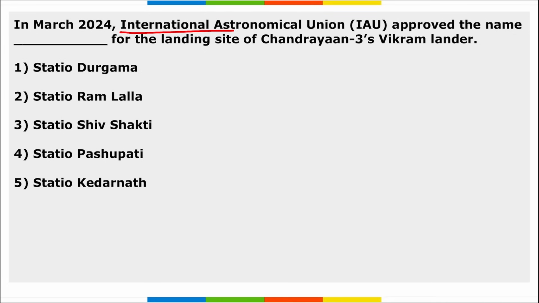Now let's move to some revision part that will be beneficial in your learning. Next, the International Astronomical Union approved the name Station Shiv Shakti for the landing site of Chandrayaan 3's Vikram lander. Correct?